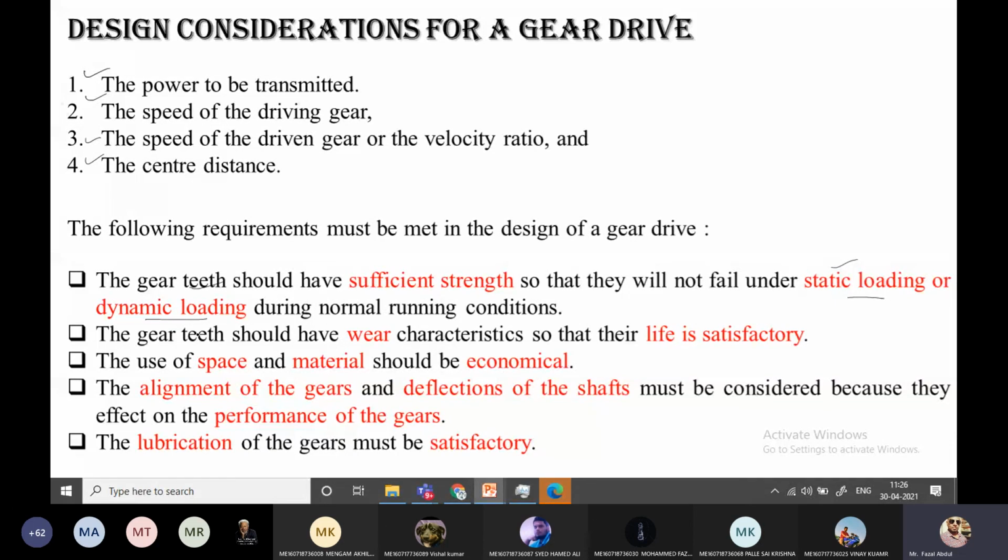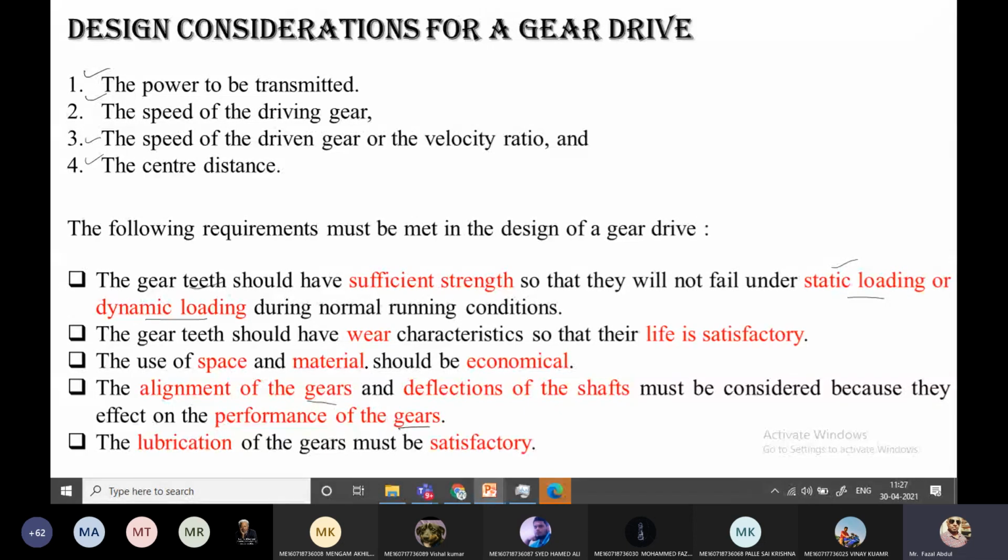And the alignment of the gears and deflection of the shaft must be considered, because they affect the performance of the gear. When we manufacture gears, the purpose is to always engage and disengage, meaning both are always in an assembled condition. If proper alignment does not happen between the teeth, there will be deflection, which will decrease the performance of the gear.